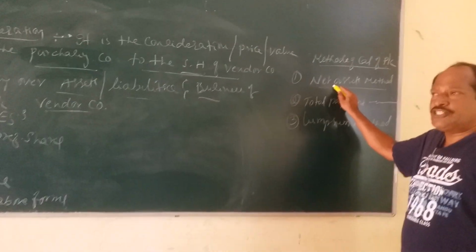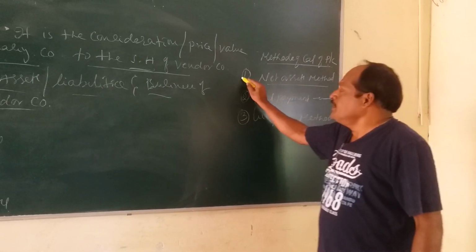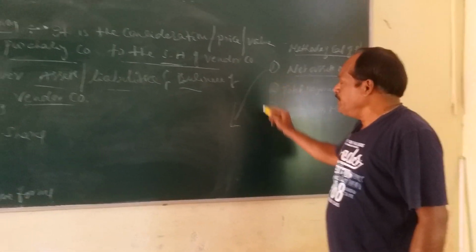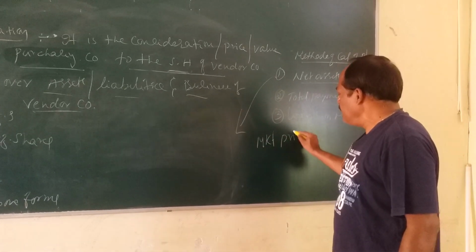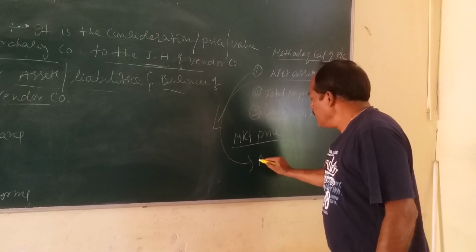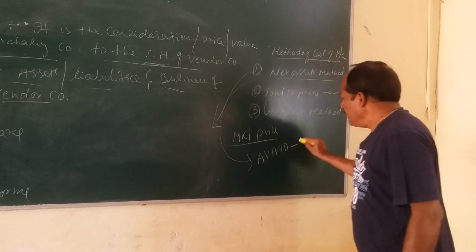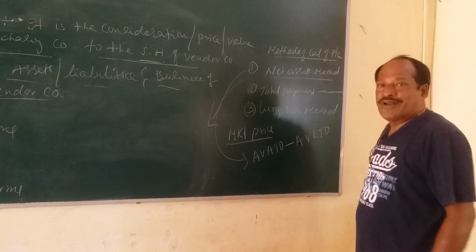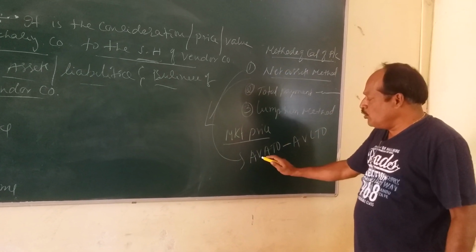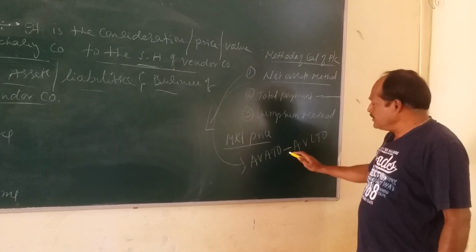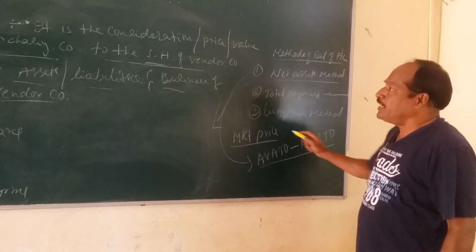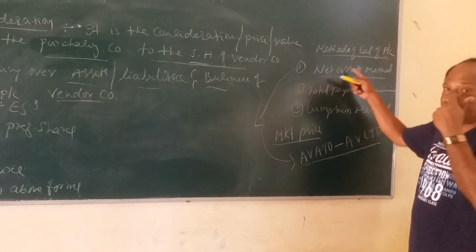For the purpose of calculation of purchase consideration under this method, the assets and liabilities are individually valued. That means the assets and liabilities are valued at market price. Net assets is the difference between the agreed value of assets taken over minus the agreed value of liabilities taken over. So net assets is the difference between the agreed value or market value of assets taken over minus the agreed value or market value of the liabilities taken over. This is taken as the basis for calculation of purchase consideration when the net assets method is used.